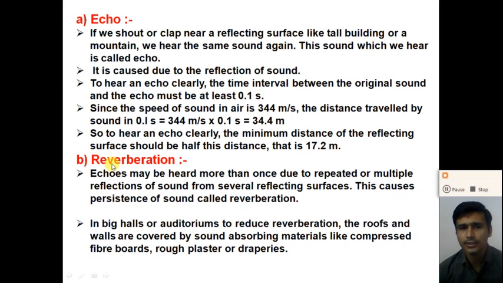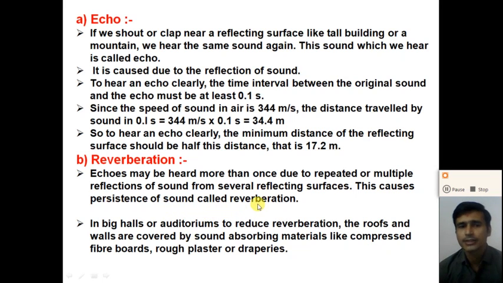Next one is reverberation. Reverberation means that if the sound is reflected multiple times, the echoes can be heard multiple times, and this is called reverberation. So the echoes may be heard more than once due to the repeated or multiple reflection of the sound from several reflecting surfaces. This causes a persistence of the sound called reverberation.